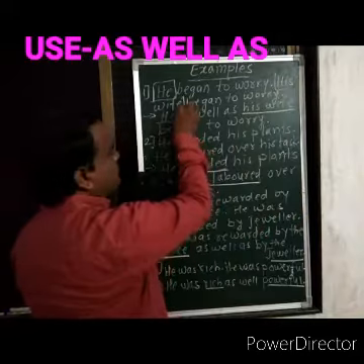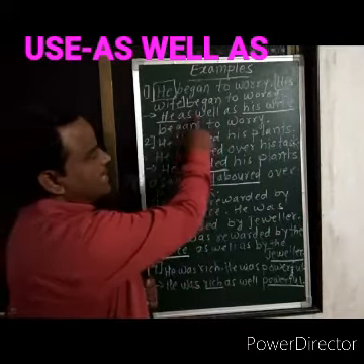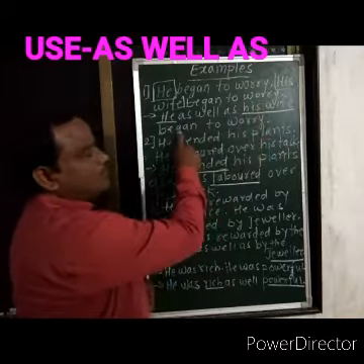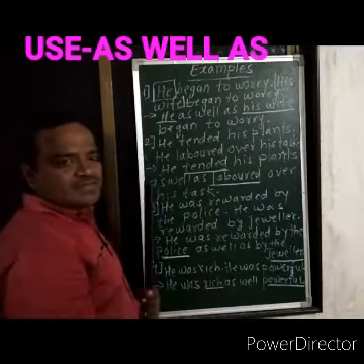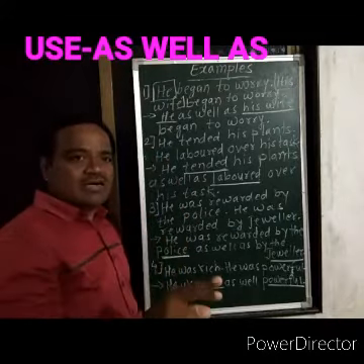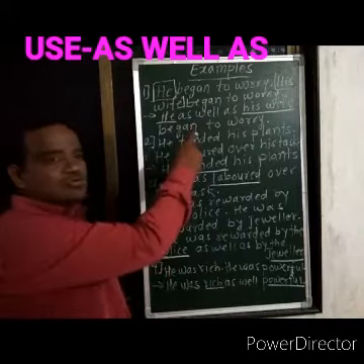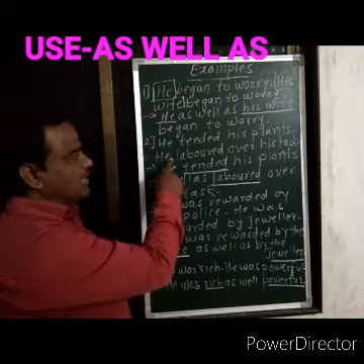We join those two subjects with "as well as": he as well as his wife began to worry. That is the example when there are two different subjects and we join them with "as well as".